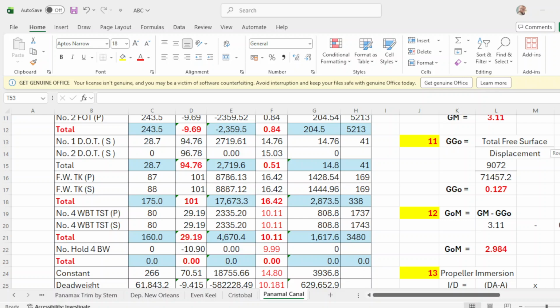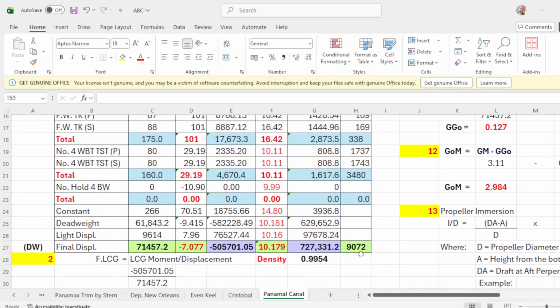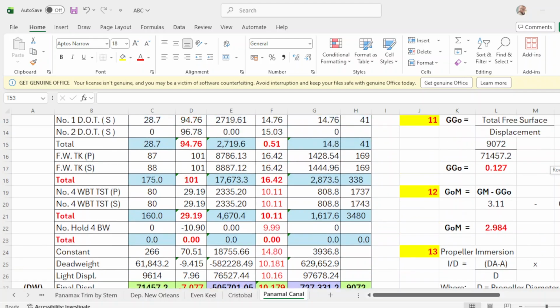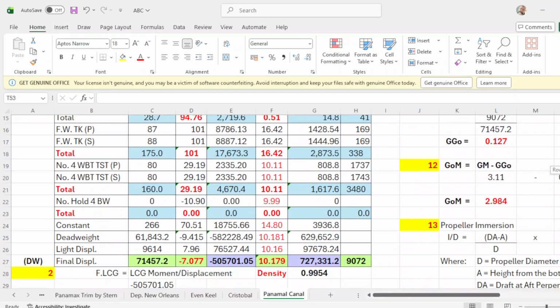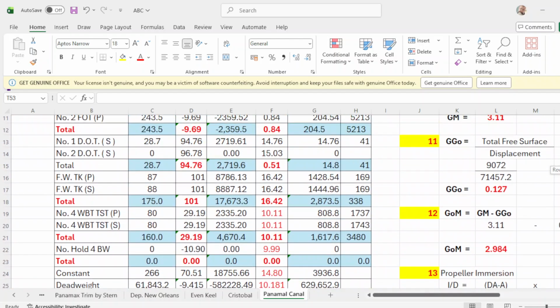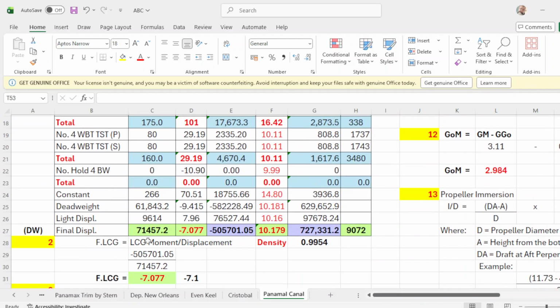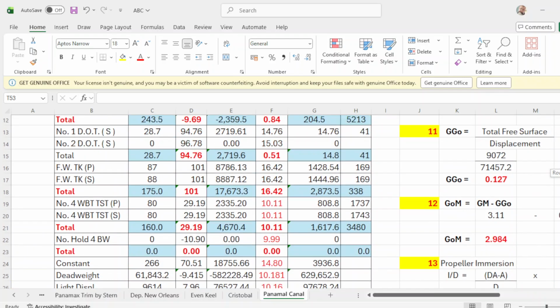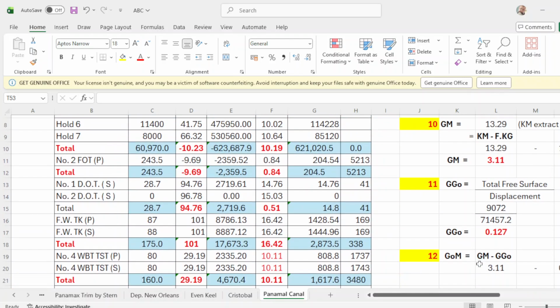So the total free surface moment is 9072, over your displacement. Displacement is 71457.2, which is this one, and your GGO will be 0.127.